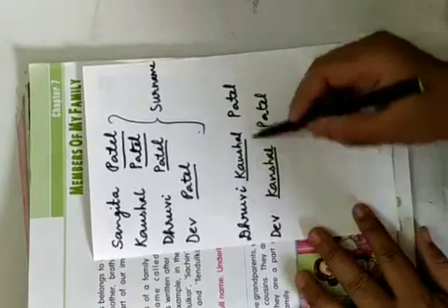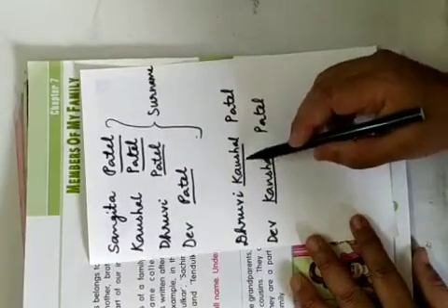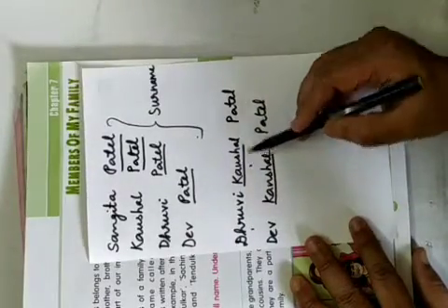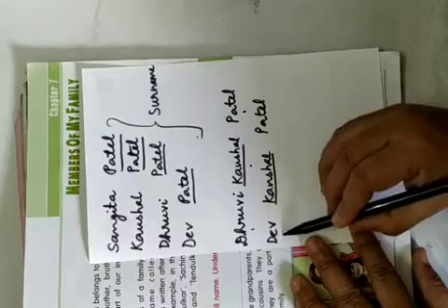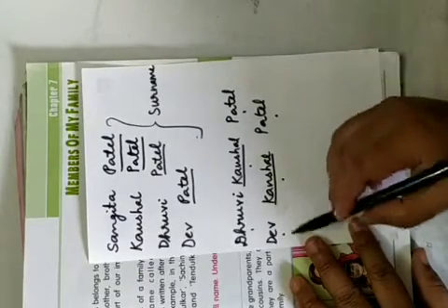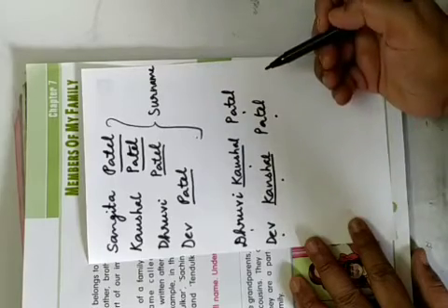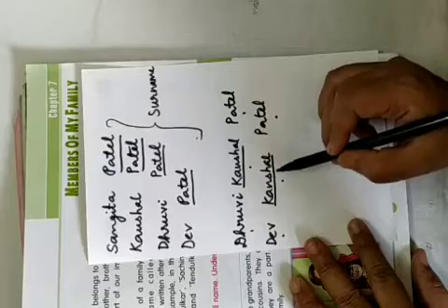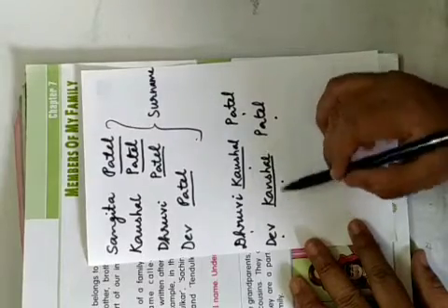So children, when they are small, they write daddy's name in the middle. So first name, middle name and the surname. Once the girls get married, they write their husband's name in the middle. Okay. Now there is no need to worry.